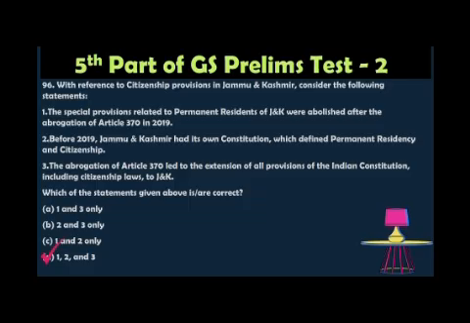After the abrogation, Jammu and Kashmir became subject to all the provisions of the Indian Constitution, including the laws related to citizenship. All the provisions come under the Indian Constitution because it became Indian territory.